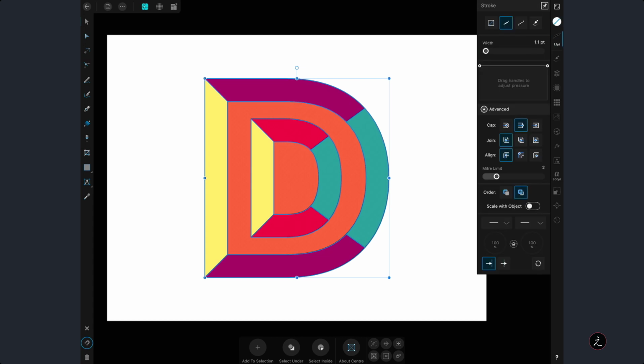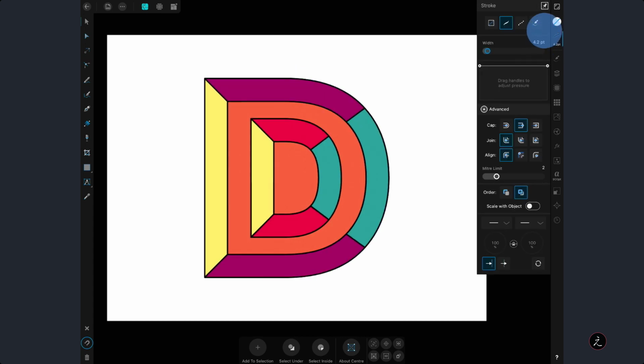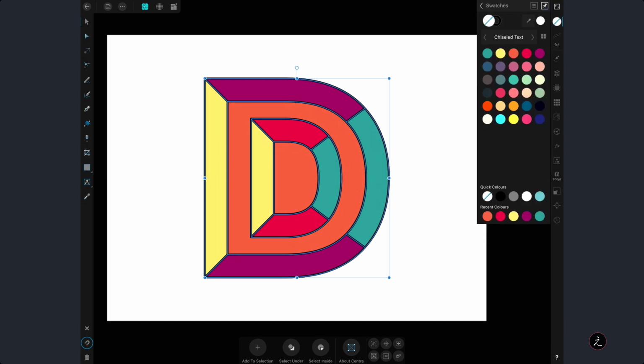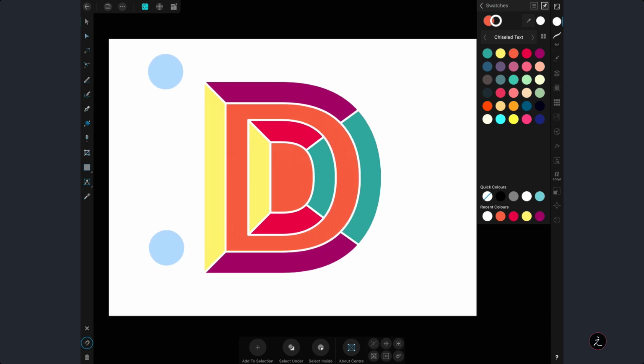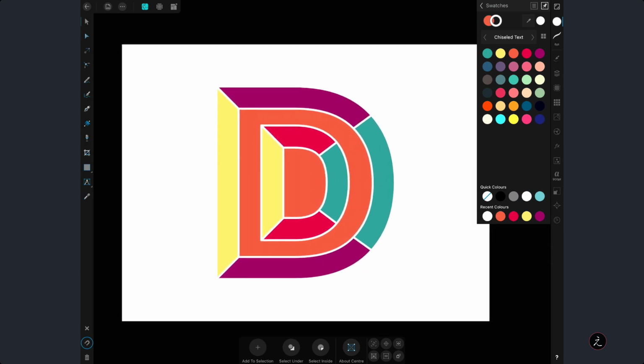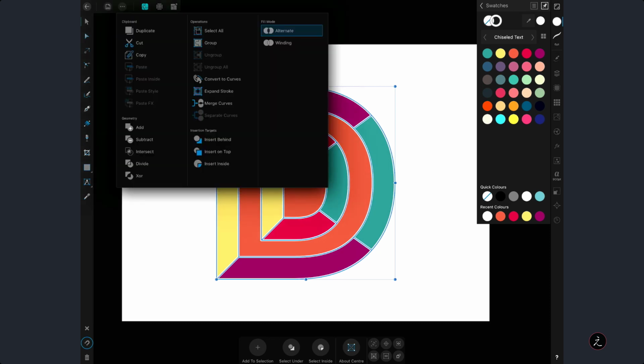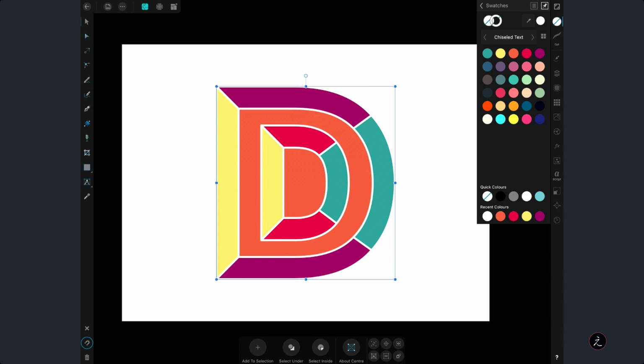And inside the Stroke Studio, I'm going to up the width a bit. Okay, that seems to be okay. But then again, inside the Color Studio, I'm going to use another stroke color. Perhaps I can use just white, right? For now, this is okay, but I need a background color. So I'm going to marquee select everything. And temporarily, I'm just going to group everything inside the Edit menu. So I'm going to group everything.